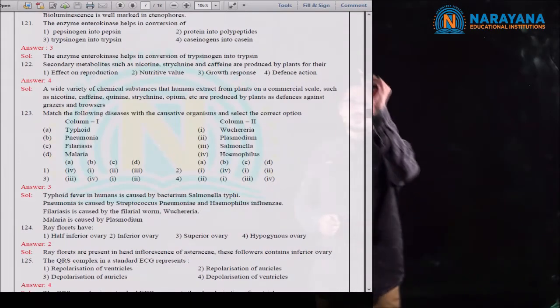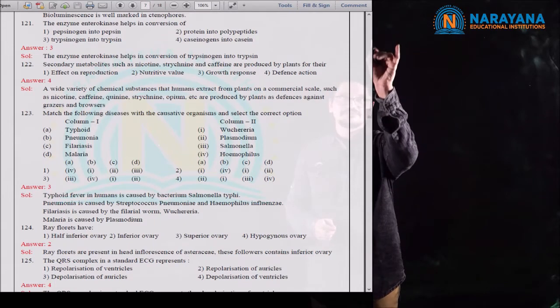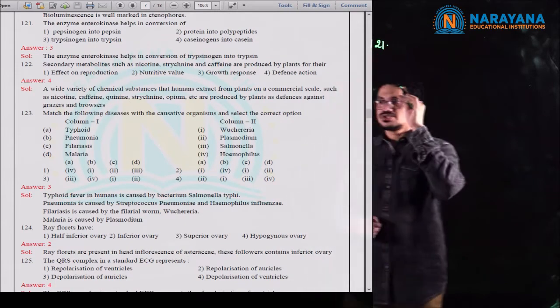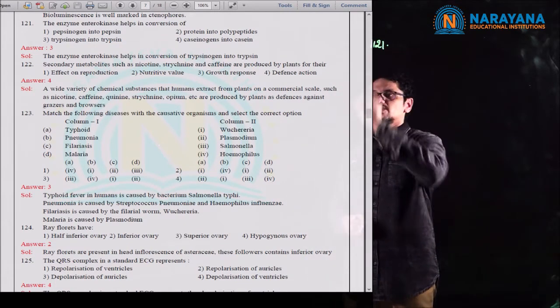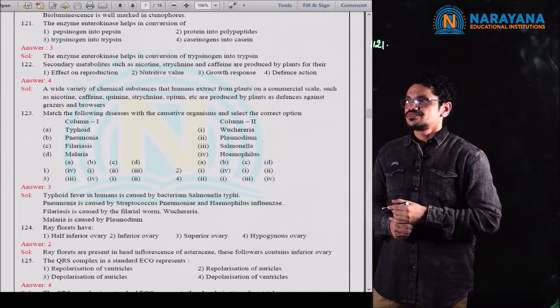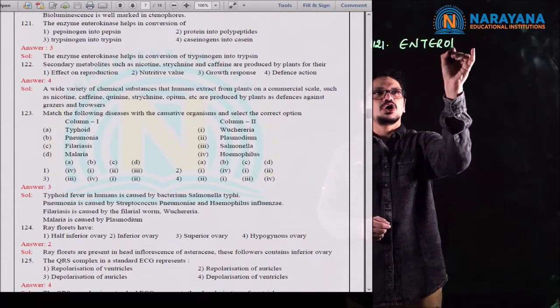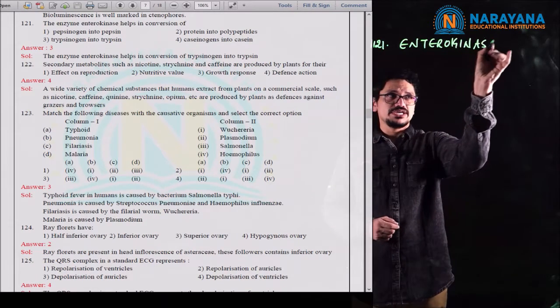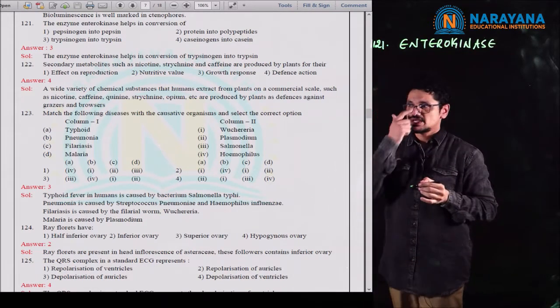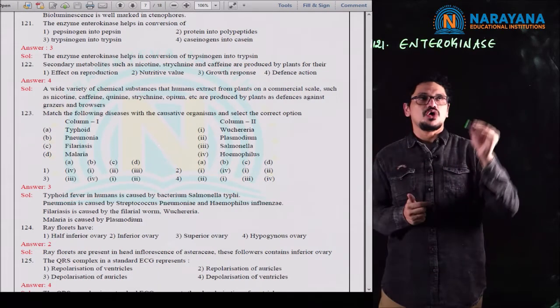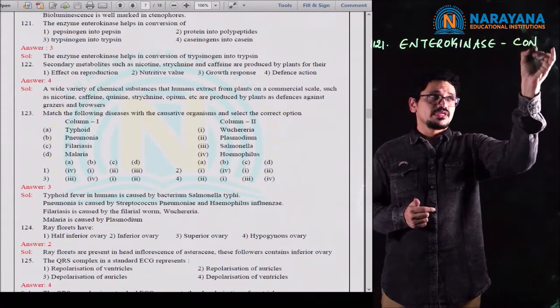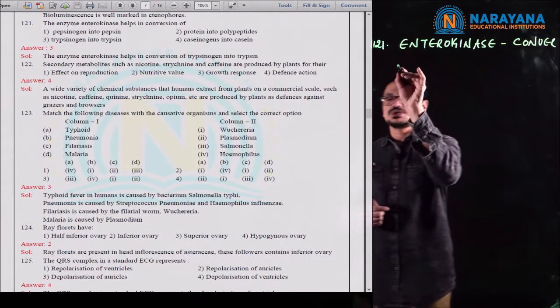Next, question number 121. In that 121, the enzyme enterokinase helps in the conversion of, that was the question.